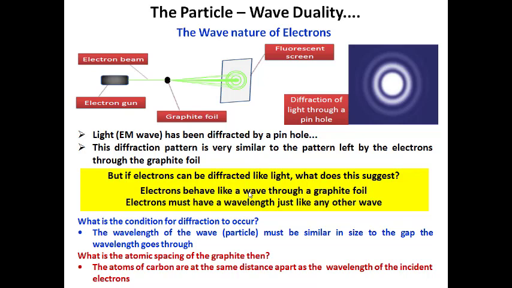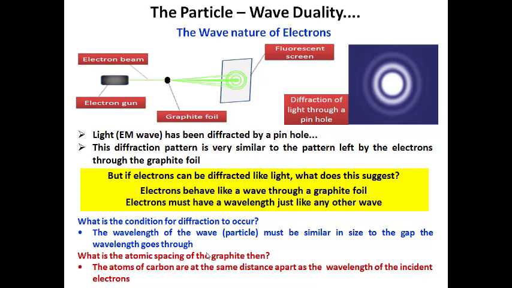The first condition is that the wavelength of the wave or the particle must be similar in size to the gap that it has to pass through. So the size of the pinhole must be comparable to the wavelength of the particle. That's the very first condition.